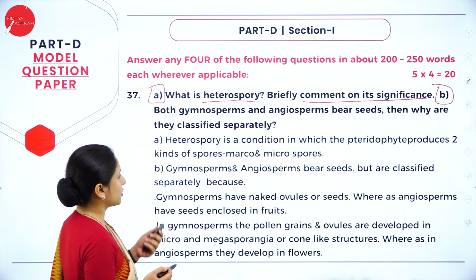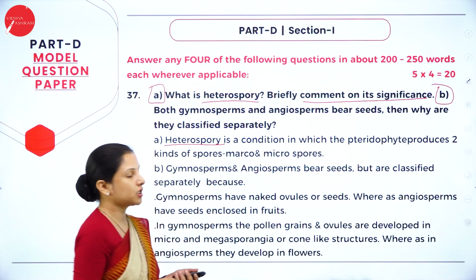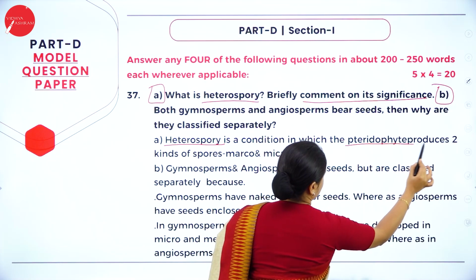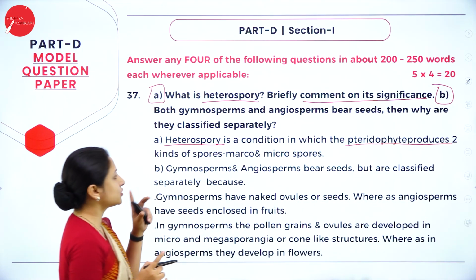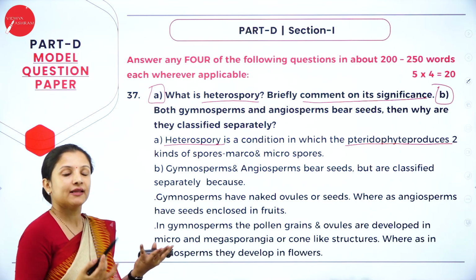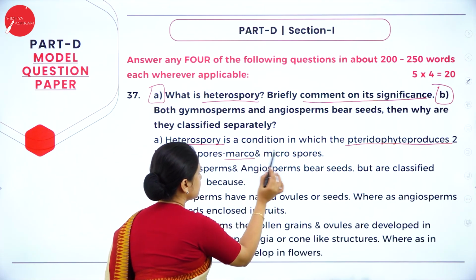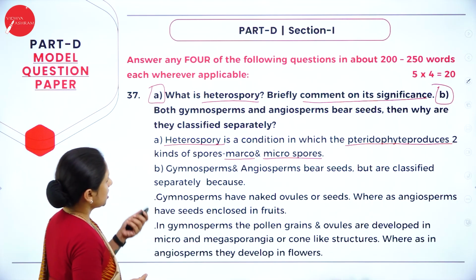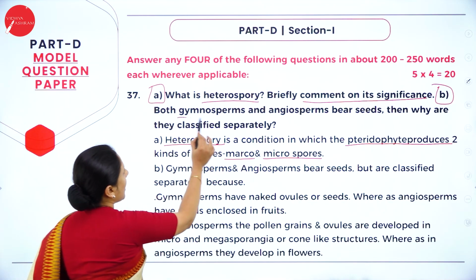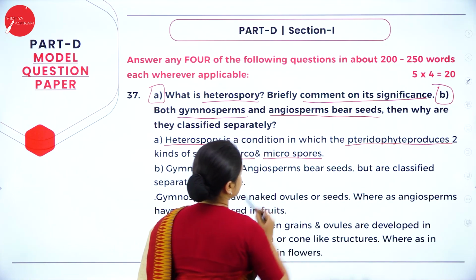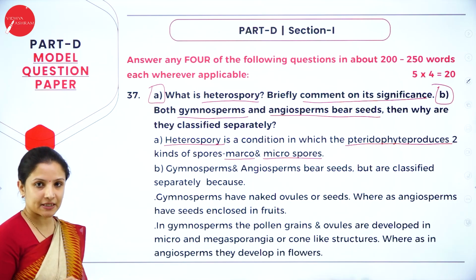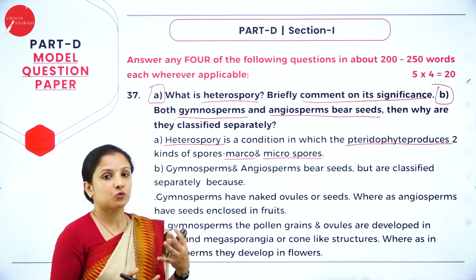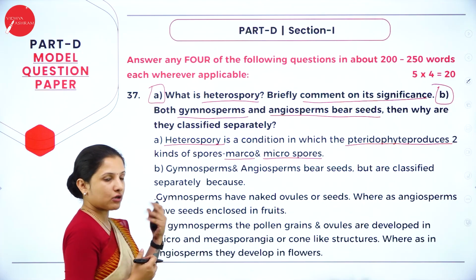So what is heterospory? Heterospory is a condition in which pteridophytes produce 2 kinds of spores which are different in their size. One is macrospore and the other one is microspore. That is called heterospory. So next question, both gymnosperms and angiosperms bear seeds. Then why are they classified separately? So both of them bear seeds, but why are they classified separately? For that you have to answer.